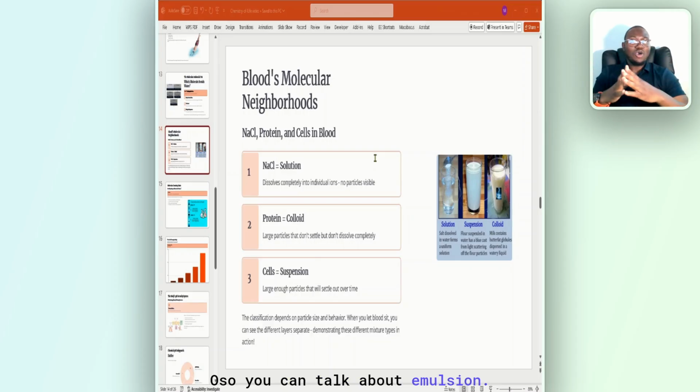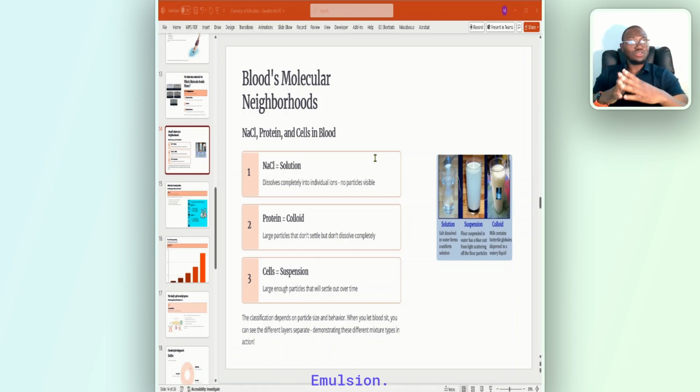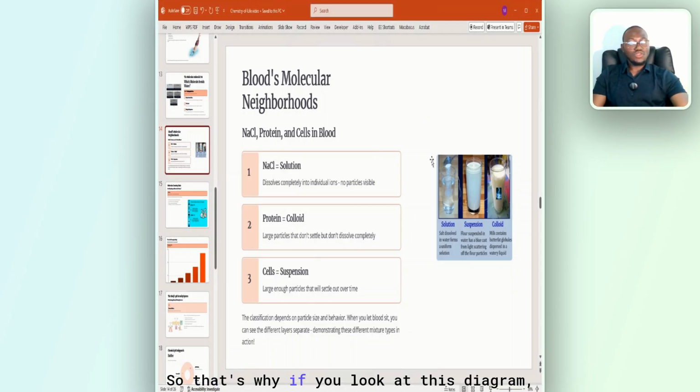Also, you can talk about emulsion. Emulsions are usually suspension of one liquid in another. So when you take one suspension and put it inside another, it becomes emulsion. For example, fat in breast milk is an emulsion. In case they ask you. So if you look at this diagram, this is a solution. You see how mixed it is. This is suspension, all right?